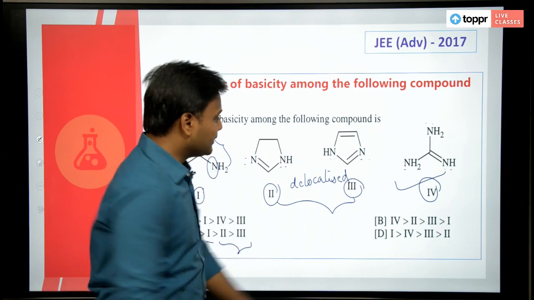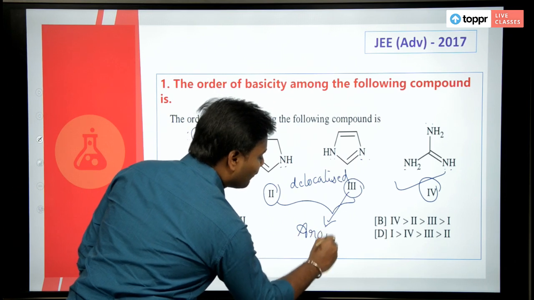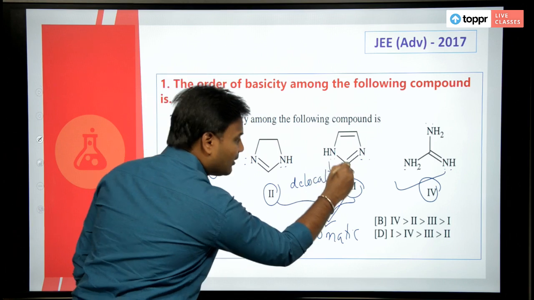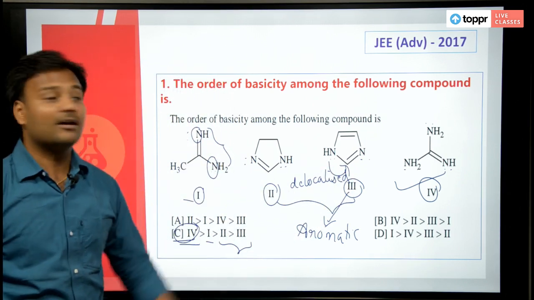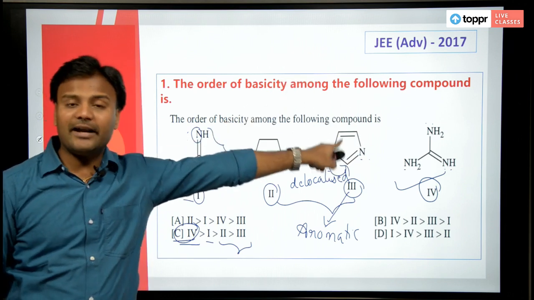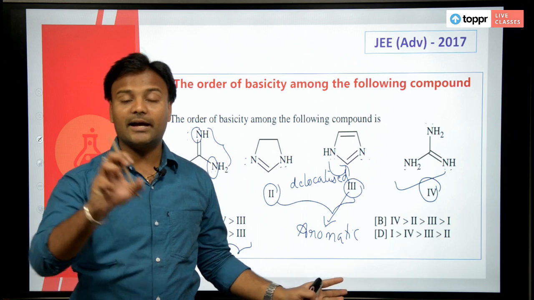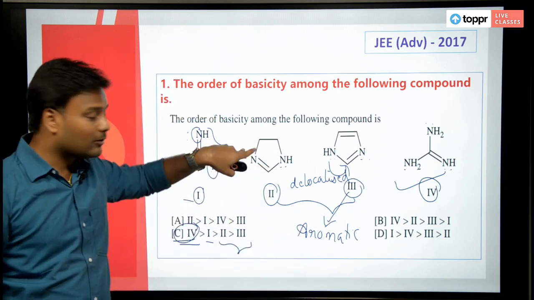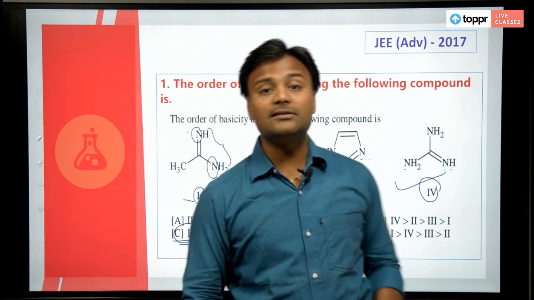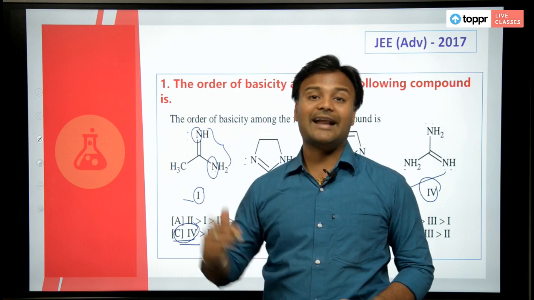Got it? The compound 3 is aromatic. Why is this aromatic? Because the lone pair of electrons on the nitrogen is undergoing delocalization. Though there are 2 nitrogens in this compound, only the lone pair of electrons on one nitrogen is free to attack a proton. In this case, both nitrogens have lone pairs of electrons and both are free to attack a proton and act as a base.